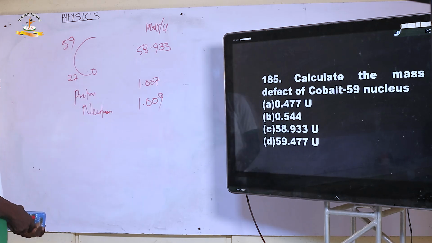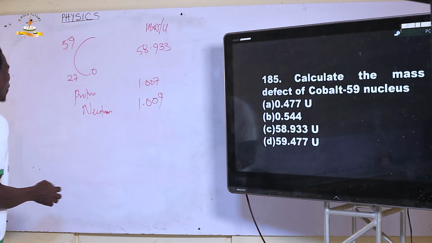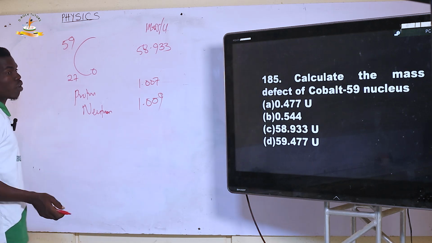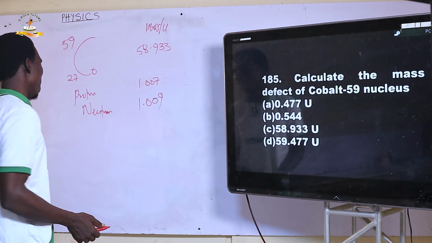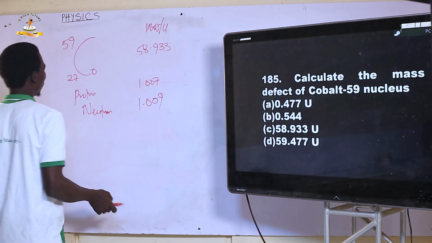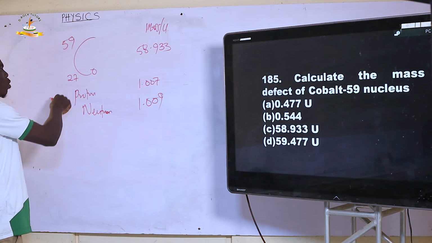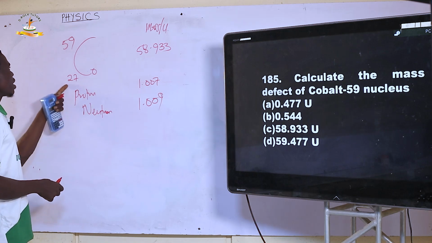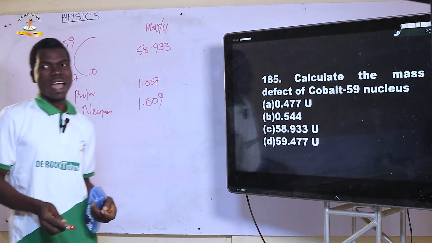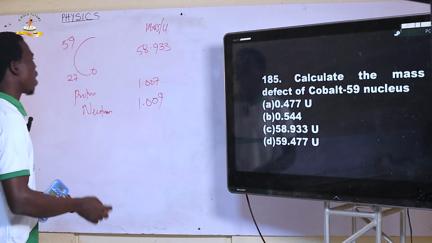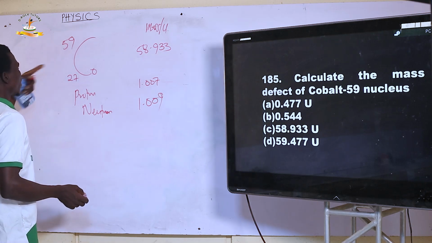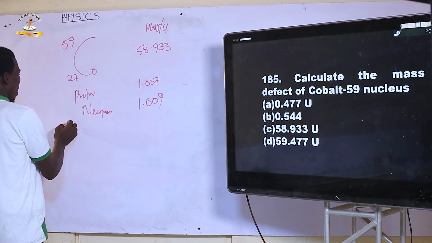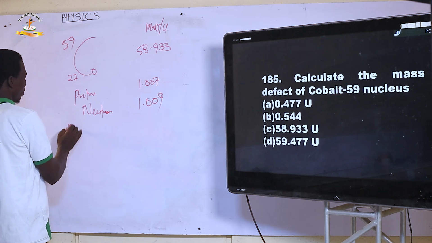Let's get the actual mass number. What is mass number again? Is it not the addition of atomic number and neutron together, or you say proton plus neutron. So there are 27 protons in a cobalt-59 atom. Then we have to ask ourselves, how many neutrons do we have? Don't forget the mass number is given as 59, and then you say mass number